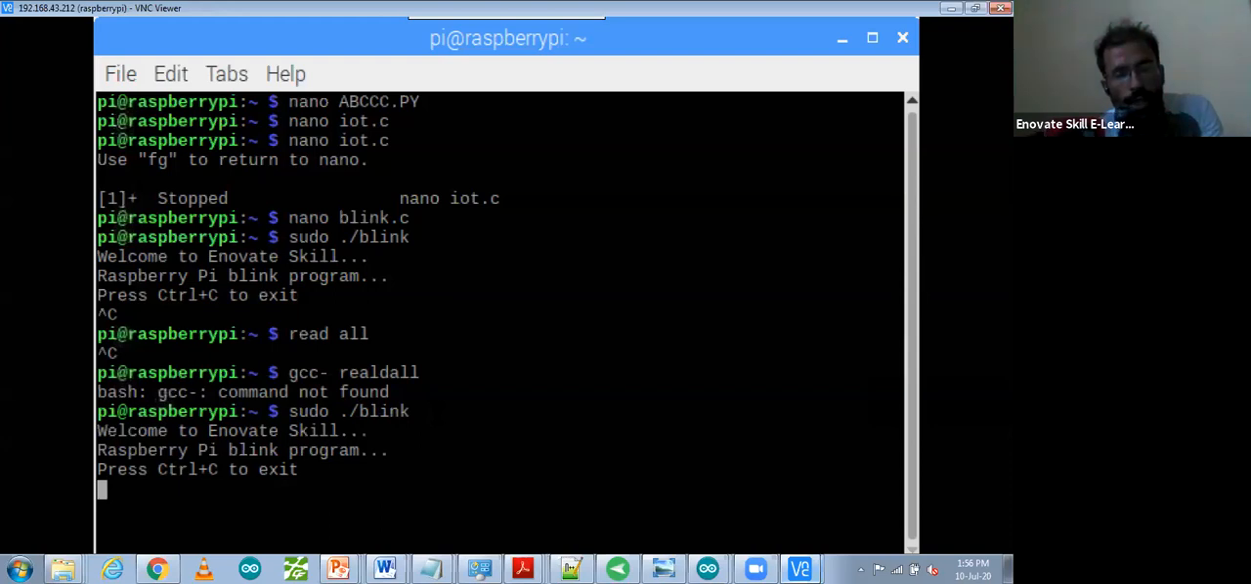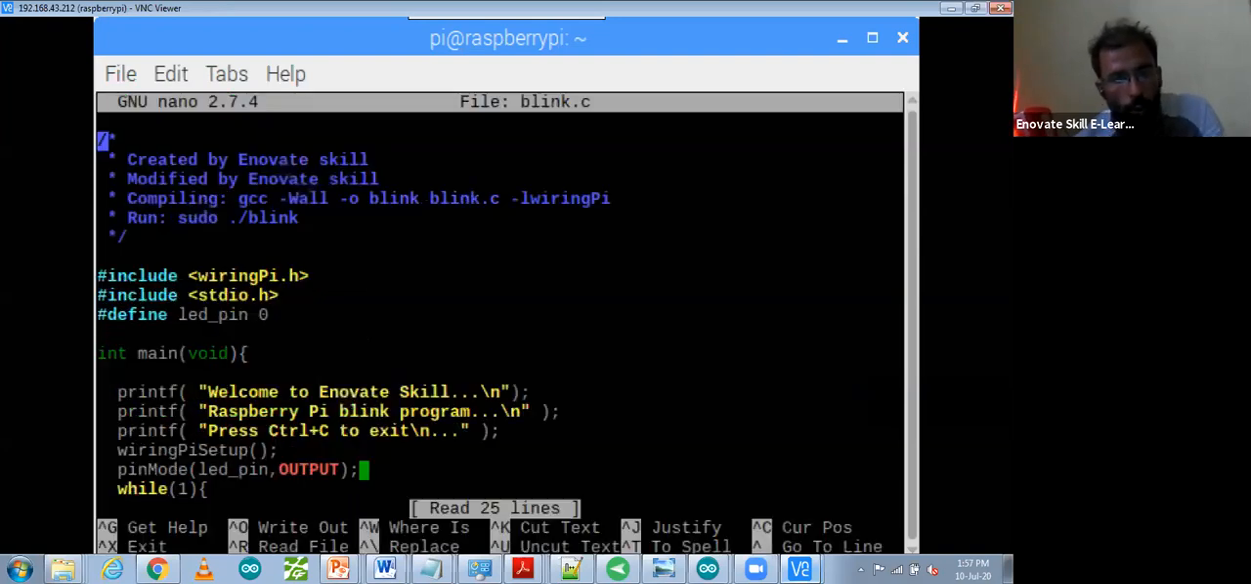If you want to change the interval, that also we can do, and we have to change the program over there. So if I want to make it fast, how can you do it? So Control C. We have to edit that file. So that file I'm going to edit: nano blink.c.